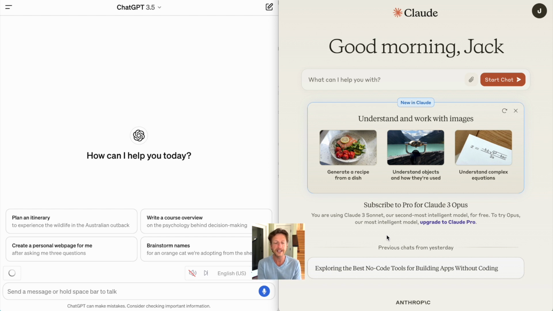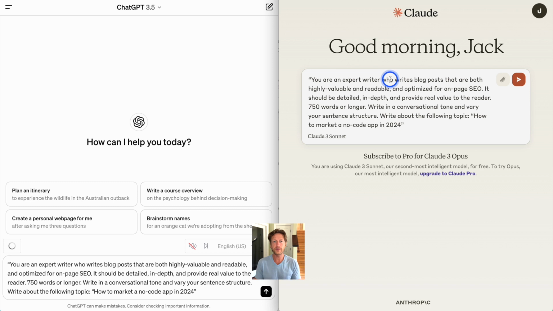On your screen, you can see we have ChatGPT 3 and Claude. Like I mentioned before, both of these models are the free versions, and this is going to help you decide which one you should use. And also, we would love to hear your feedback on this. So if you have used these models before, let us know how you think they perform. But we've got 3 interesting prompts to use today, and I'm very intrigued to see how they both do.